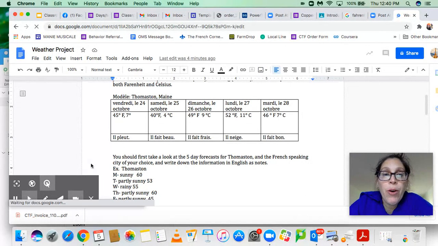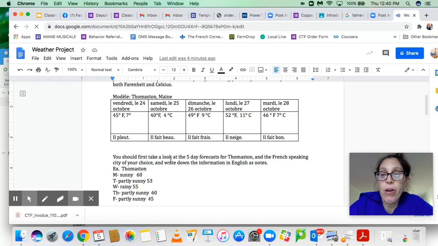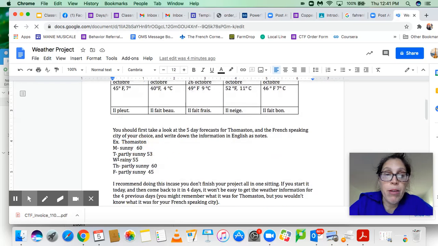Okay, so the first thing I would recommend you do is figure out your two cities and quickly jot down the 5-day forecast for both of them in English in your notes or on a piece of paper. So just real quick, here's an example. If you're doing Thomaston, you could put M for Monday, T for Tuesday, whatever. And then I looked up the actual 5-day weather forecast. Monday was going to be sunny, Tuesday, partly sunny, Wednesday, rainy. So I wrote down just what the weather expression was in English and what the temperature was going to be.